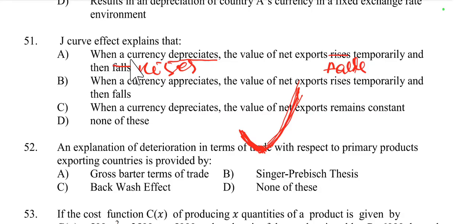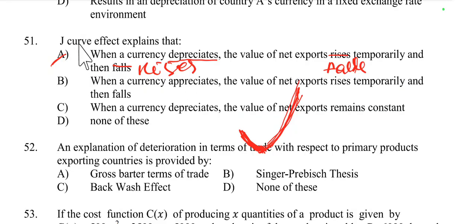But here none of the options directly indicates the concept of the J curve. If in option A, when a currency depreciates, the value of net exports falls first temporarily, then rises, that would be right. But it says a currency appreciates, which is not right.